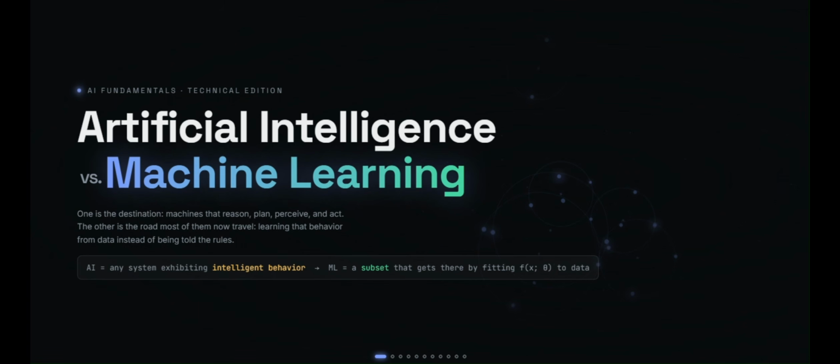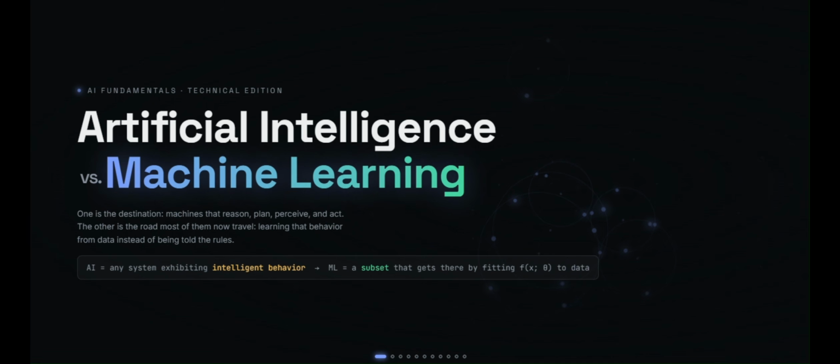Most people use AI and machine learning as if they mean the same thing, but they are not. In the next few minutes, you'll see exactly where they overlap, where they differ, and why that difference matters when building modern AI systems.